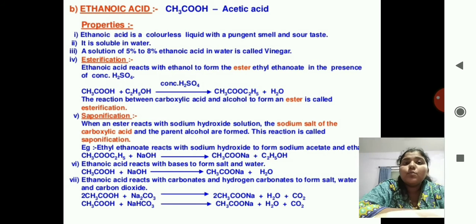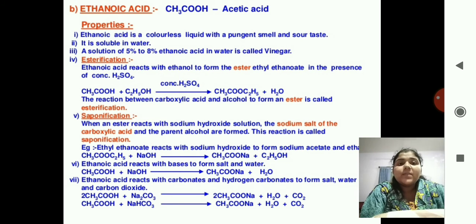Just the H is removed from the ethanoic acid and the OH is removed from the ethanol. Again I am telling you, the H from the ethanoic acid is removed and the OH group is removed from the C2H5. Okay, and what we have removed forms water. And the remaining is the ester ethyl ethanoate.